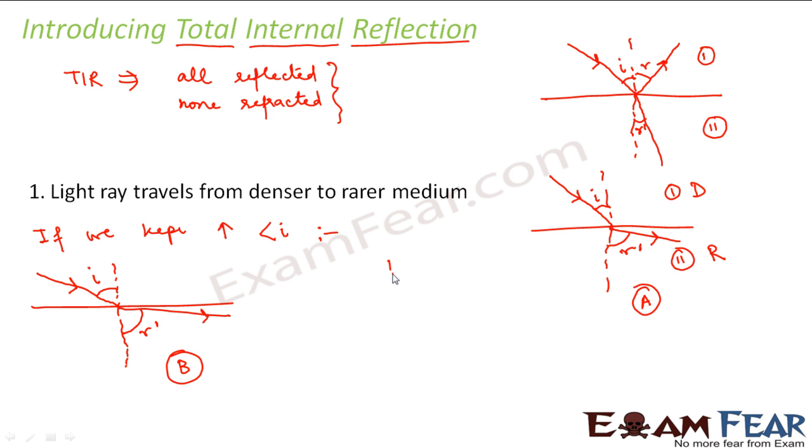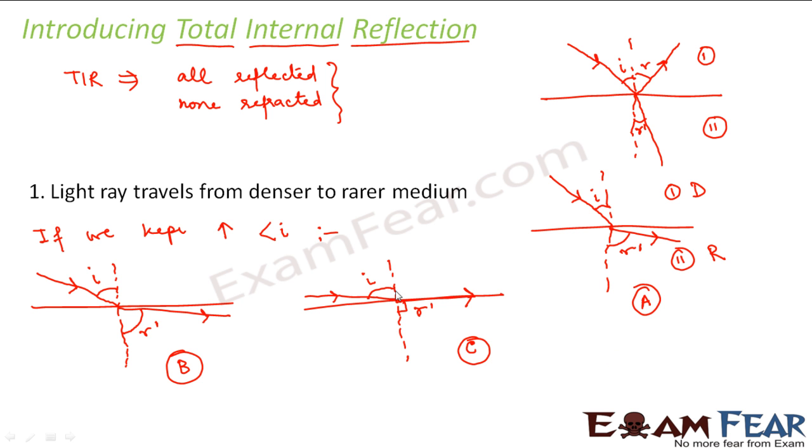Now let us suppose if I further increase the angle of incidence. Let us suppose if I increased the angle of incidence like this. Now what will happen? This refracted ray will merge with this line. So the angle of refraction will become 90 degree. Right? Now if I increase the angle of incidence even beyond this angle, in that case what will happen?